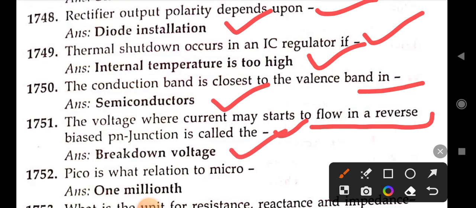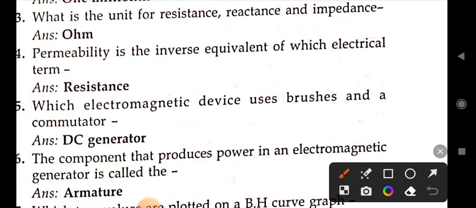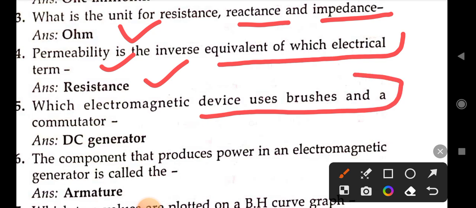Next, pico is what relation to micro? Right answer is 1 million times. Next, what is the unit of resistance, reactance and impedance? Right answer is ohms. Permeability is inverse equivalent of which electrical term? Right answer is resistance. Which electromagnetic device uses brushes and a commutator? Right answer is DC generator.